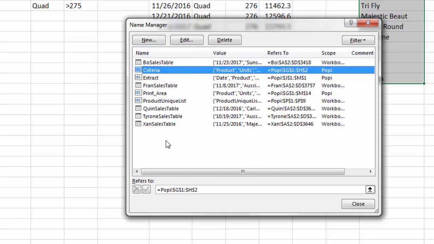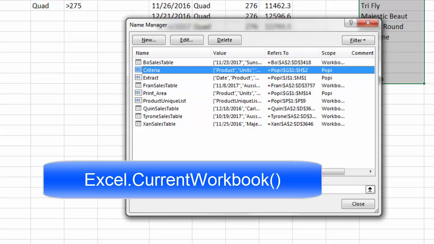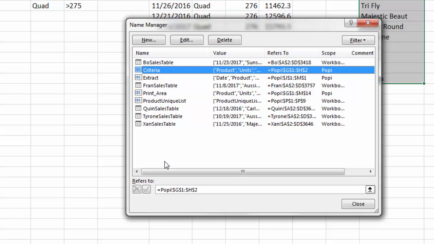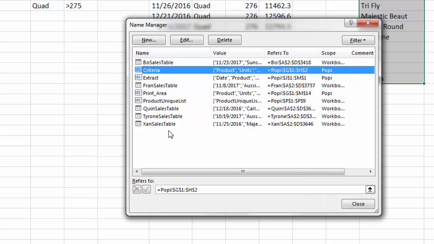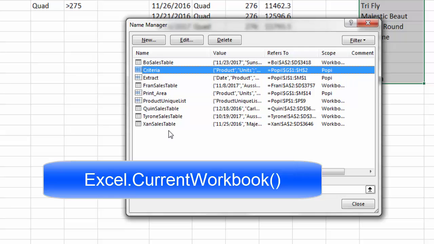Now notice there's no filtered database here. That is a hidden name. Actually, we learned about that in the last video. Now, the Excel.CurrentWorkbook function is different than the function we learned last video. Last video, we used Excel.Workbook, and that function brought information back about the different objects. Well, as we'll see, our Excel.CurrentWorkbook does not do that.